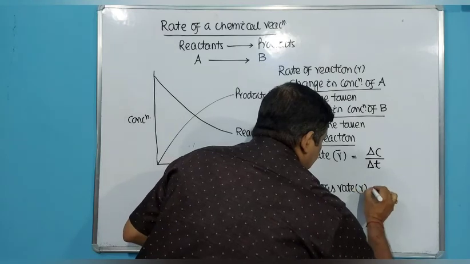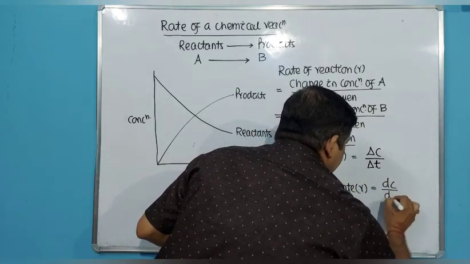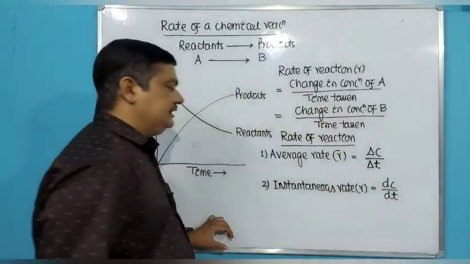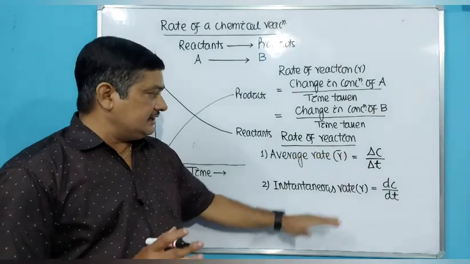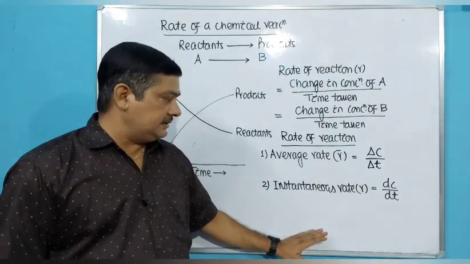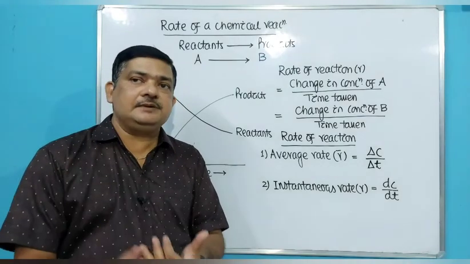Small r is given by dc, a small change in concentration over a small time period, dt. So what is the difference between these two? Let us first find out. The rate of reaction is of two types: average rate, R bar, and instantaneous rate, small r. So what is the difference between them?